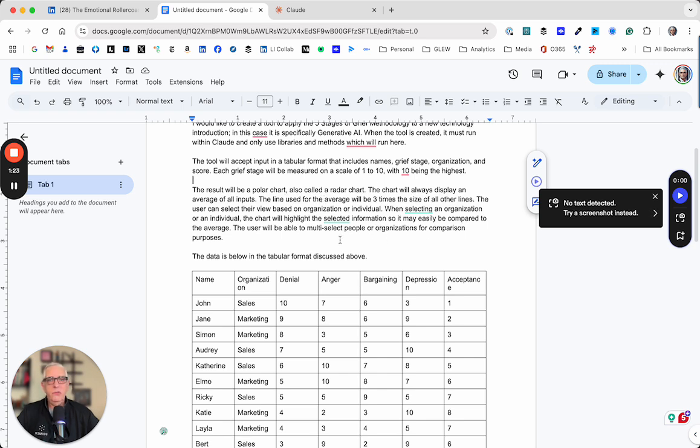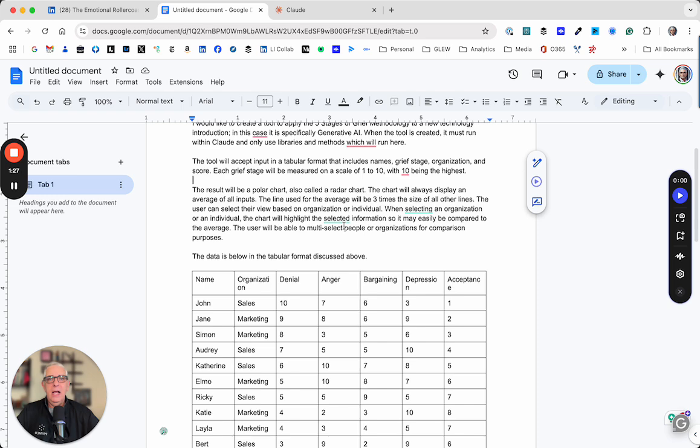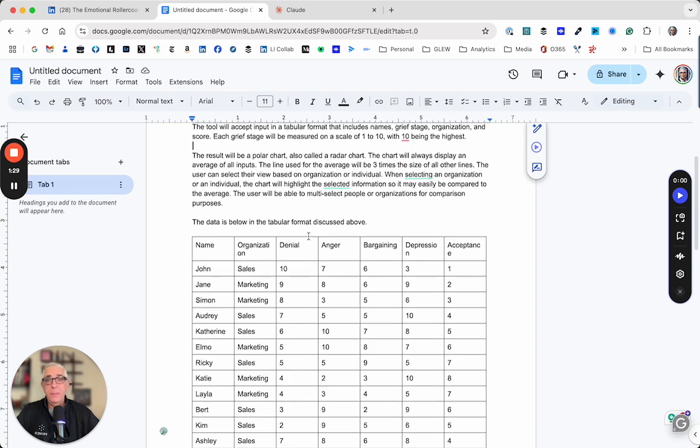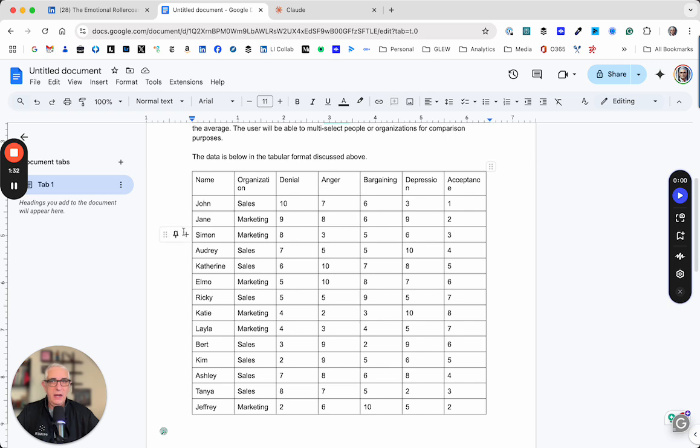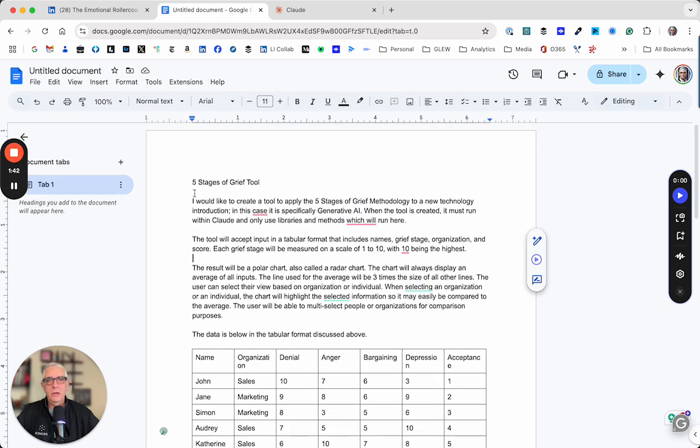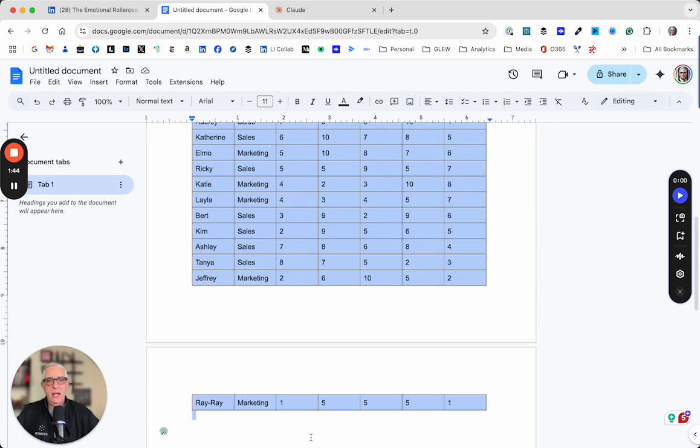And then I give it some instructions of how I would like it to act or react when it's being used. Below here, I've just faked some data for 15 different people, 2 different organizations related to each of the five stages of grief. And what I will do here is go ahead and select my text and copy it.